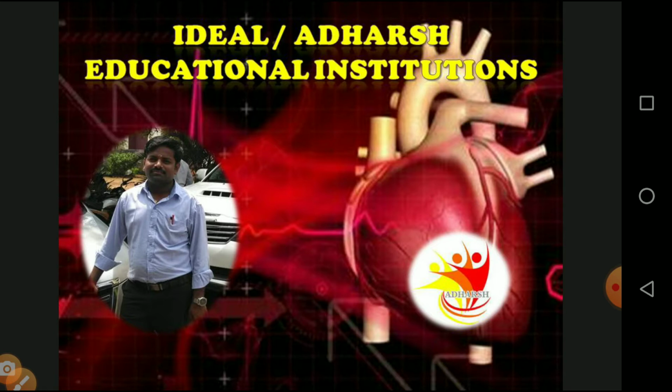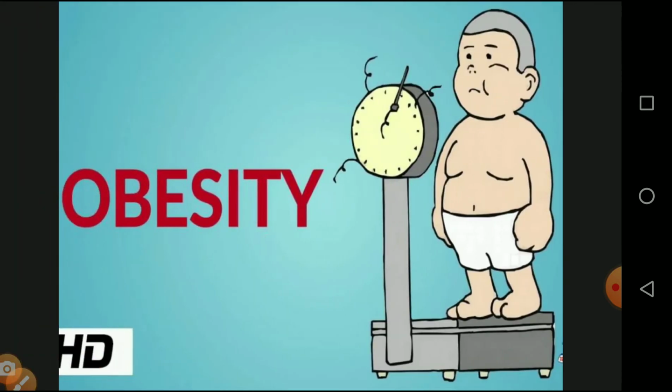This is unit number 21 for 10th standard biological science. In the continuation of this unit, we will see two different topics today: one is obesity and another is heart diseases. Yesterday we saw disease and disorder due to various lifestyle modifications, including diabetes mellitus, type 1 diabetes and type 2 diabetes. Today we will see two other interesting topics.